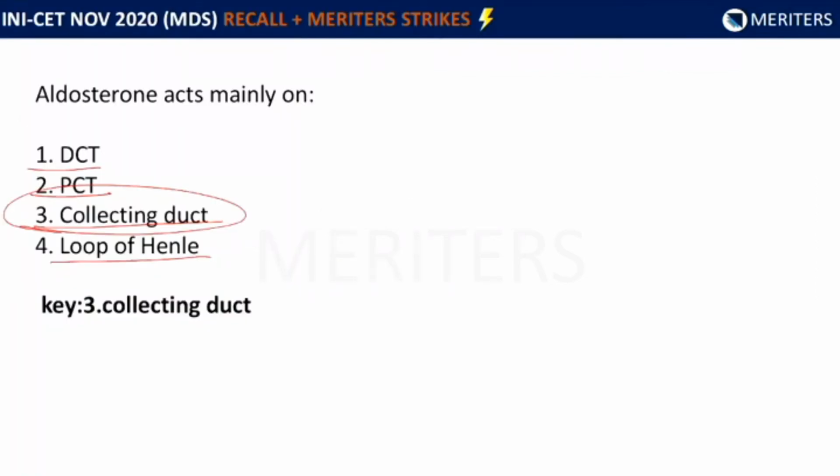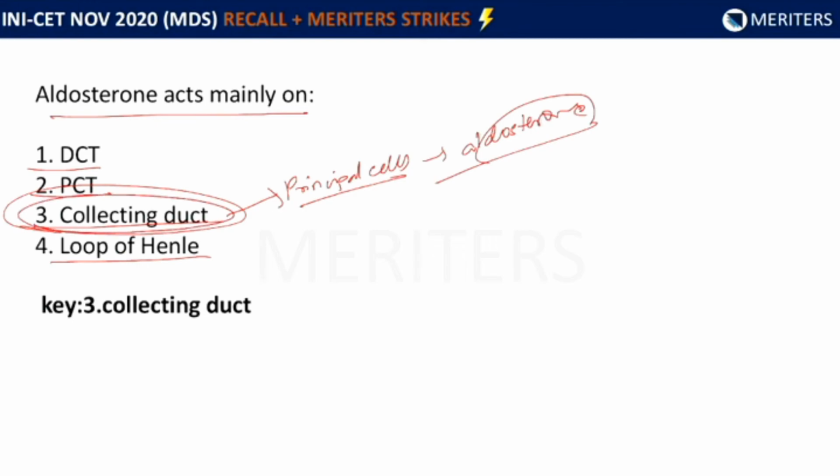Now we know that aldosterone acts mainly to increase the reabsorption of sodium and increases the secretion of potassium in the renal tubules. Now in the collecting duct especially, there are principal cells which are present and they are responsible for the reabsorption of sodium and the excretion of potassium. And the rate of reabsorption of these ions is in turn controlled by aldosterone. Therefore, in this answer, aldosterone mainly acts on the collecting duct.